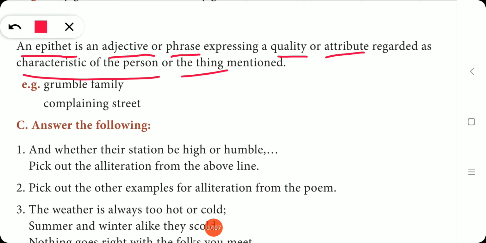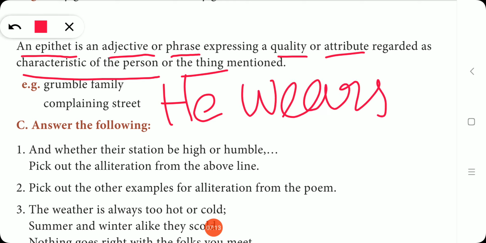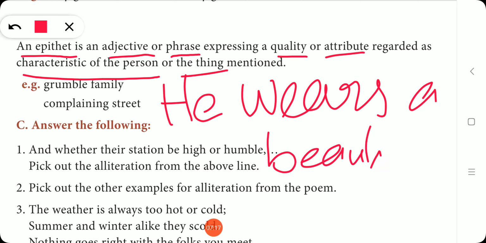For example, he wears a beautiful dress.